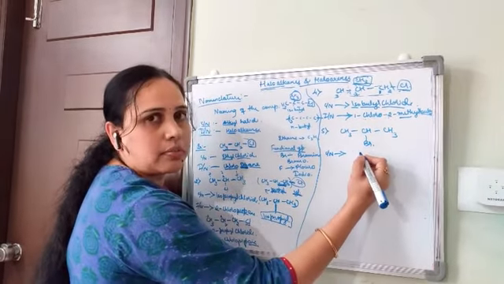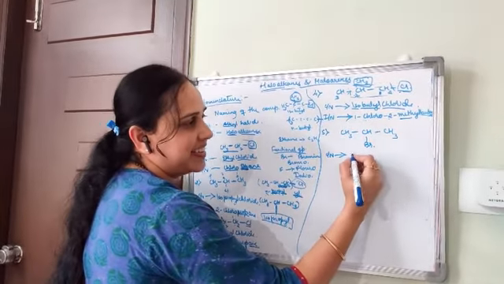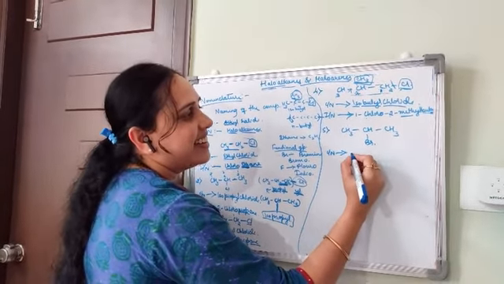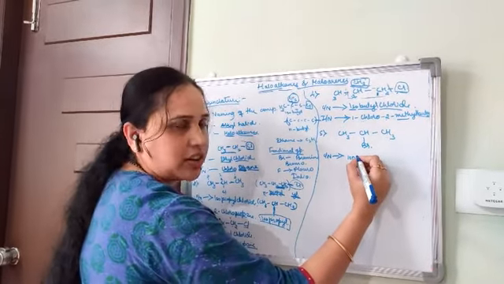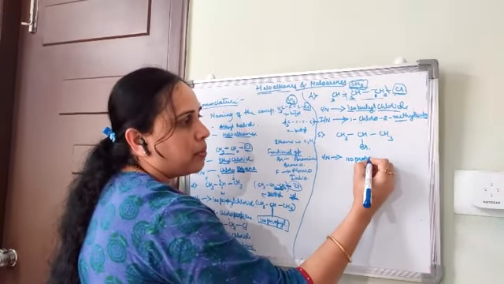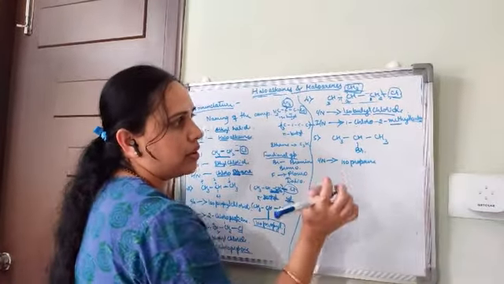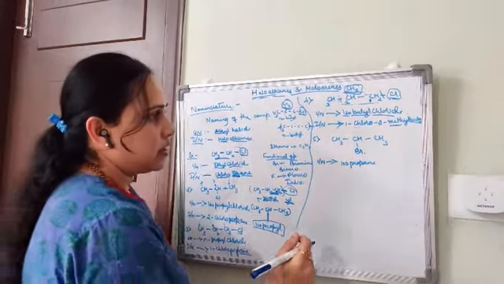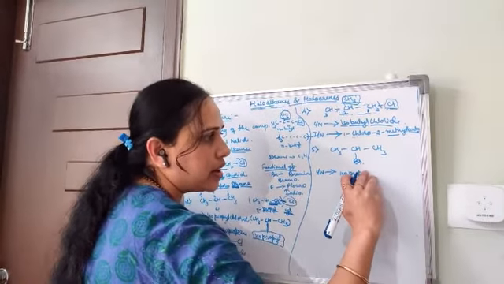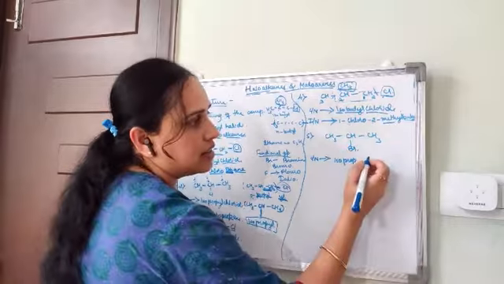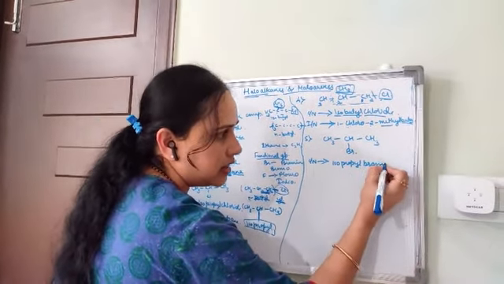What is the name of this compound? So, isopropane. Right? This is isopropane compound. Okay? Isopropyl, here we are going to add bromide. So, isopropyl bromide.